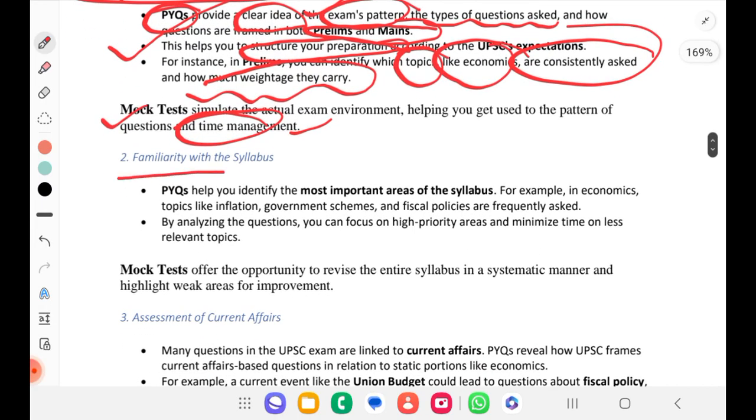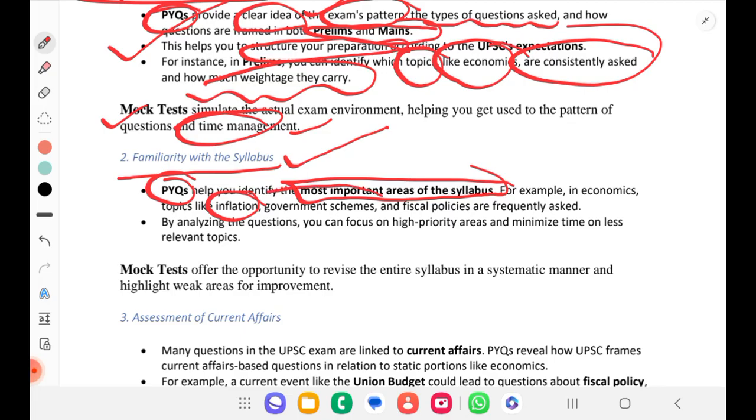Along with that, to get familiarity with the syllabus, you have to look into PYQs, which will help you identify the most important areas of the syllabus. For example, in economics, topics like inflation, government schemes and fiscal policies are frequently asked. If you check any year's paper, you will get at least 1 or 2 questions on these topics. If you analyze those PYQs, you will be able to get all these things.